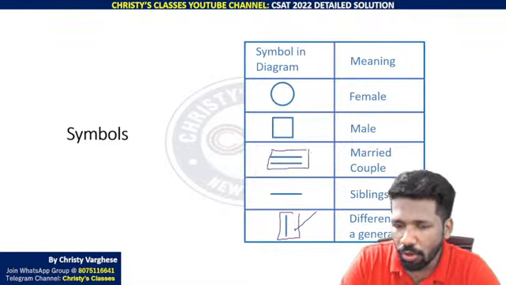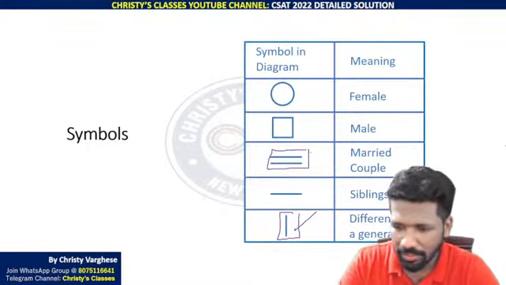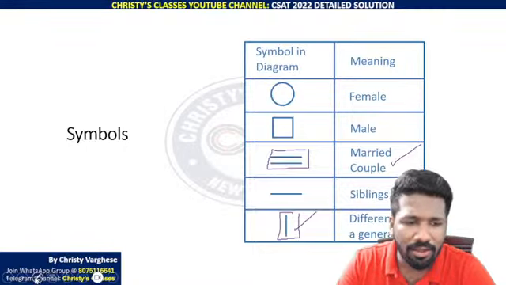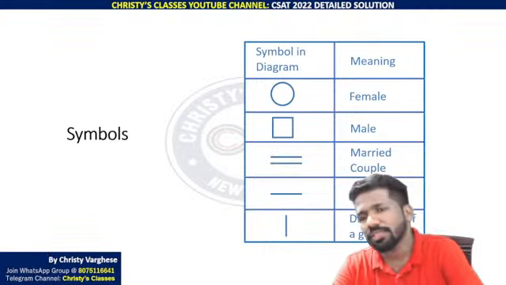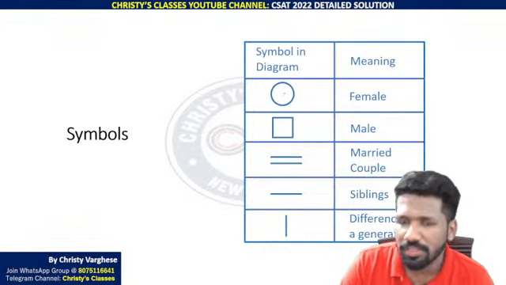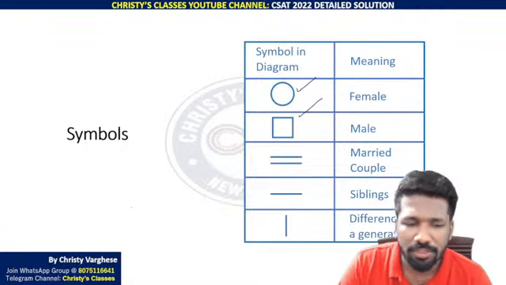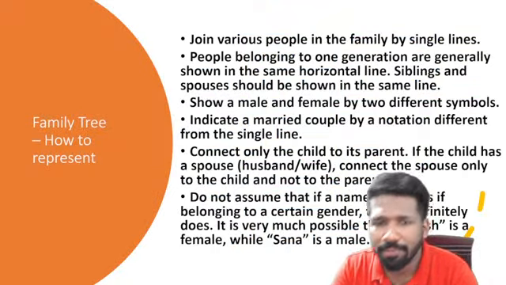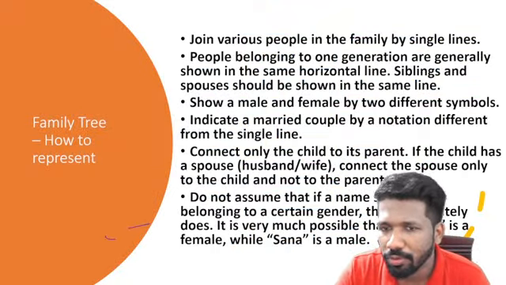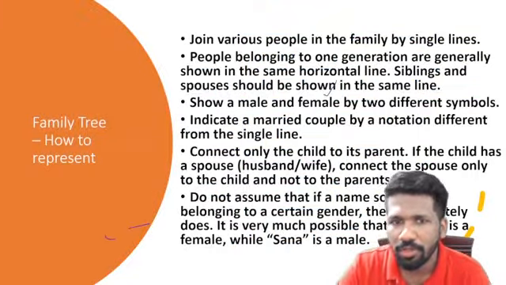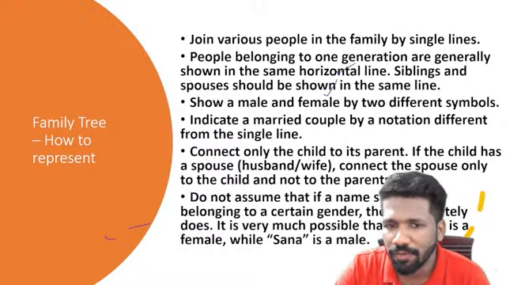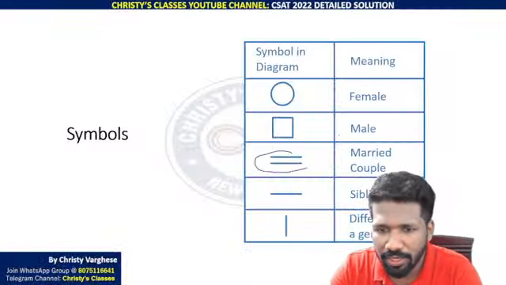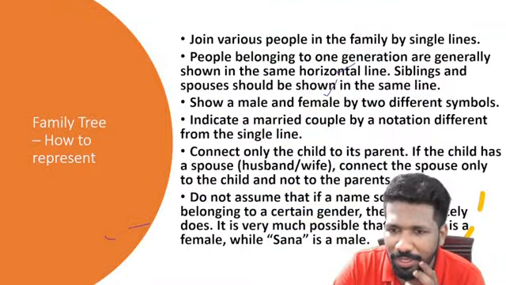And a double line or double-headed line can be used for a married couple. You can use your own symbols, but this is a convenient convention I will suggest. And show male and female by 2 different symbols, circle for female and square for male. That is what I am considering. If you use these symbols, you can represent easily. And use horizontal line and vertical line to differentiate. Indicate a married couple by a notation different from a single line. The notation is what I have just shown, the double line. So connect only the child to the parent.